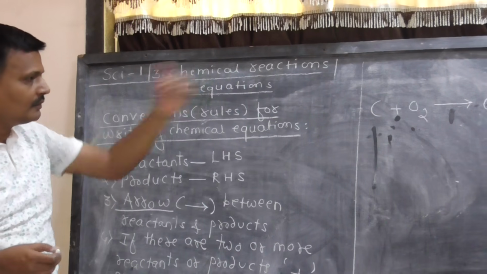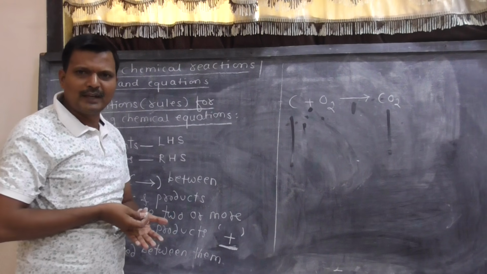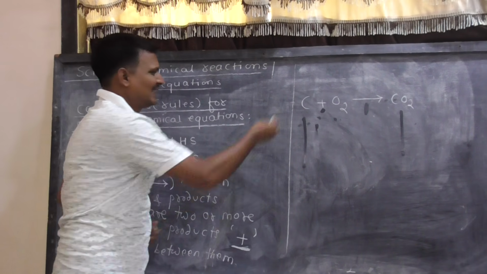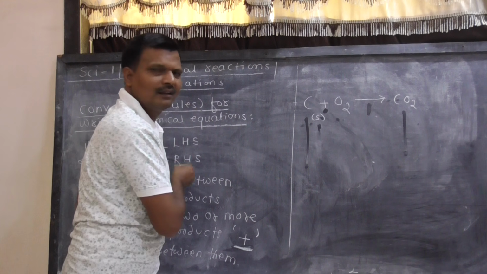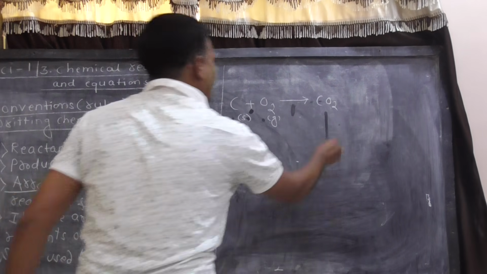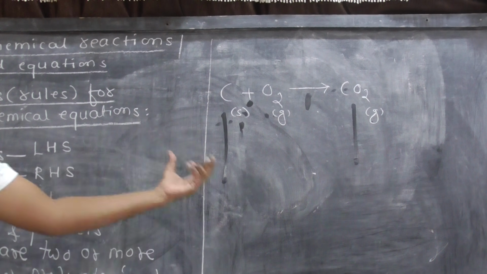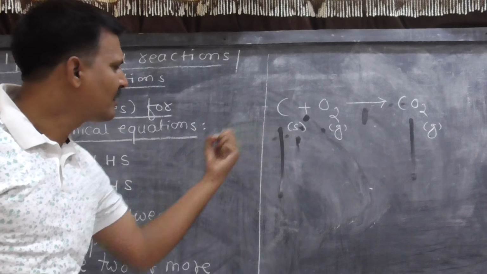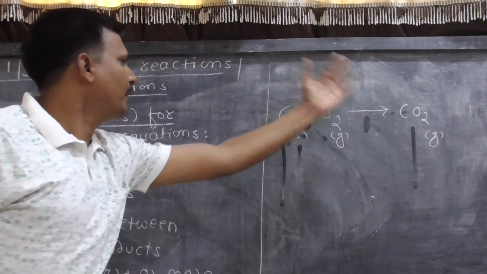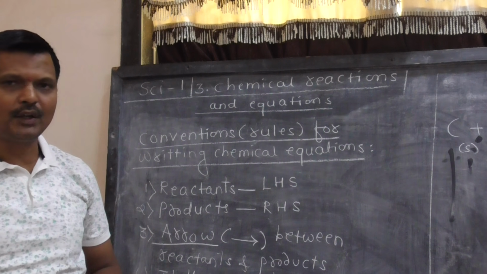Now I want to make this particular equation more informative. So I can mention the states. S for solid, O2 gas, and CO2 gas. What I have done? I have placed the symbols S for solid, G for gas below it. So this particular equation, it has become more and more informative.